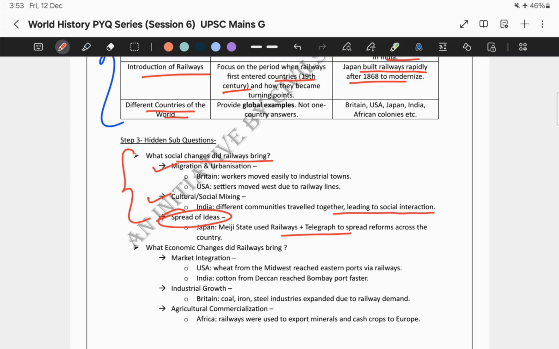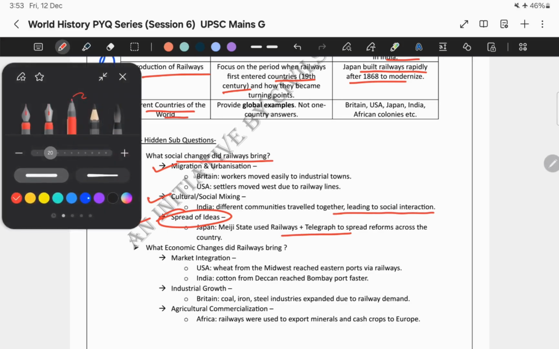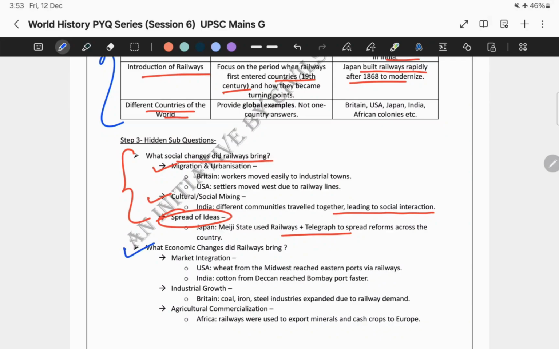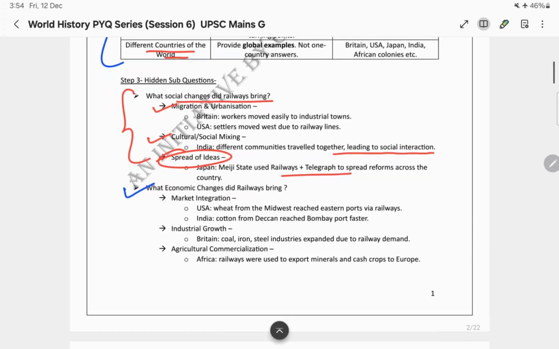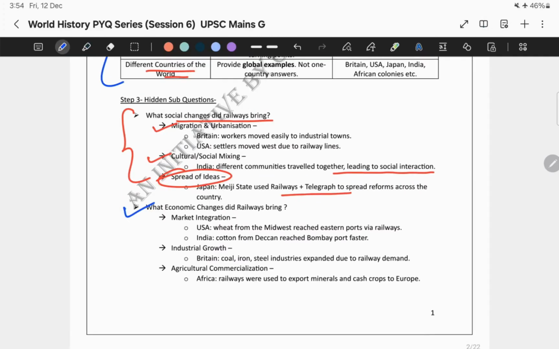Next comes, what economic changes did railways bring? Because they are asking for both the socio-economic impact. So we have covered the social impact. Now we need to cover the economic impact as well. So what economic changes did railways bring? Now, market integration. Say for example, wheat from America's Midwest reached eastern ports. Similarly, cotton from Deccan reached Bombay port faster.